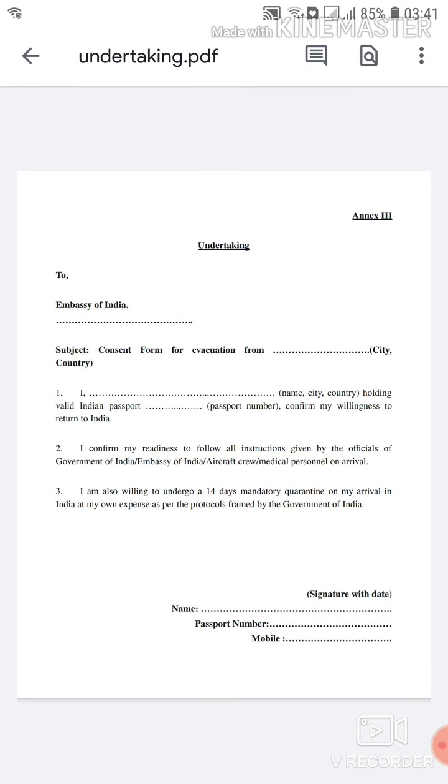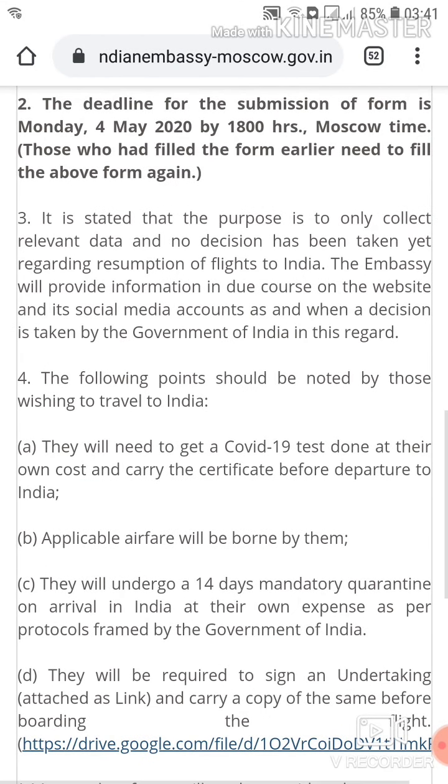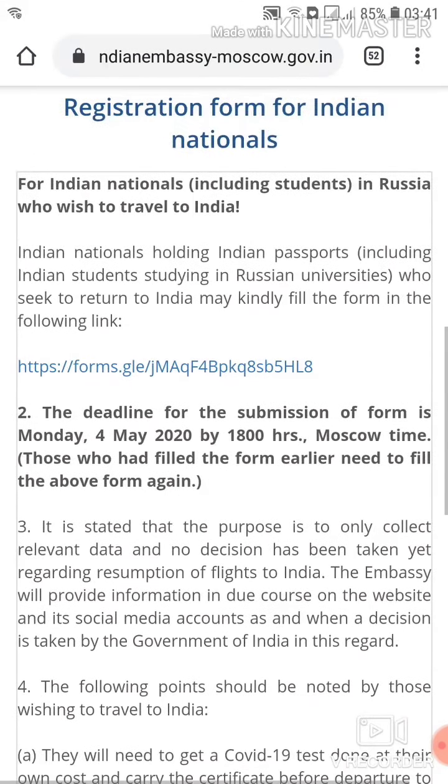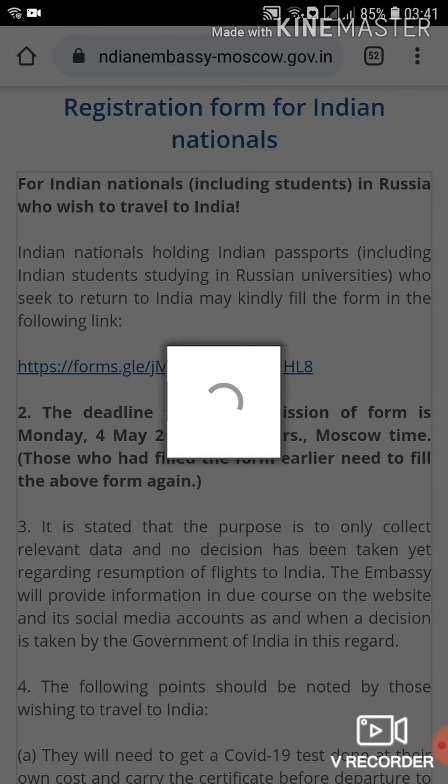The things we have to mention in this letter: that I am an Indian passport holder. Now I am living in Russia. I want to go to India. On my wish, I will follow all the rules and regulations which are stated on the Indian Embassy website, and I will go under 14-day quarantine at my own cost. Means I will pay for that 14-day quarantine, and I will also pay for the COVID-19 test.